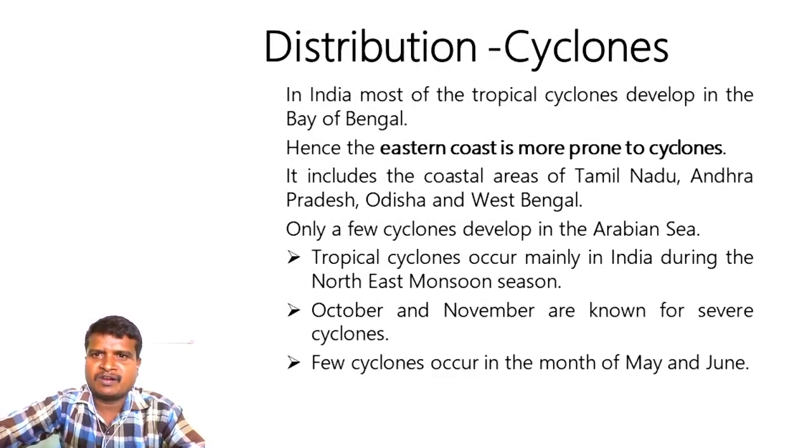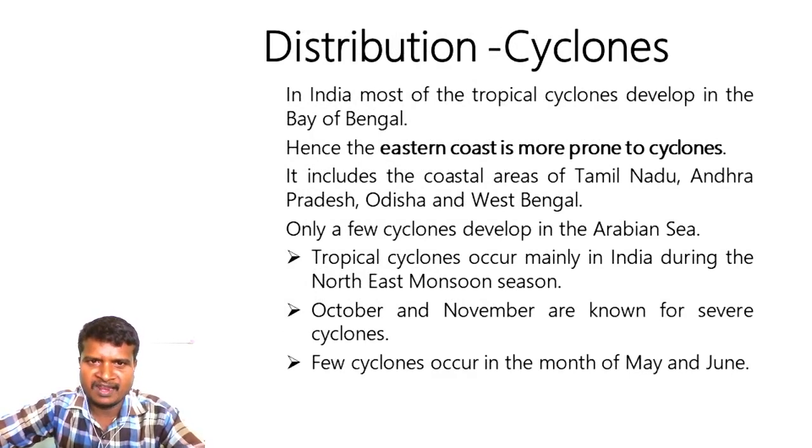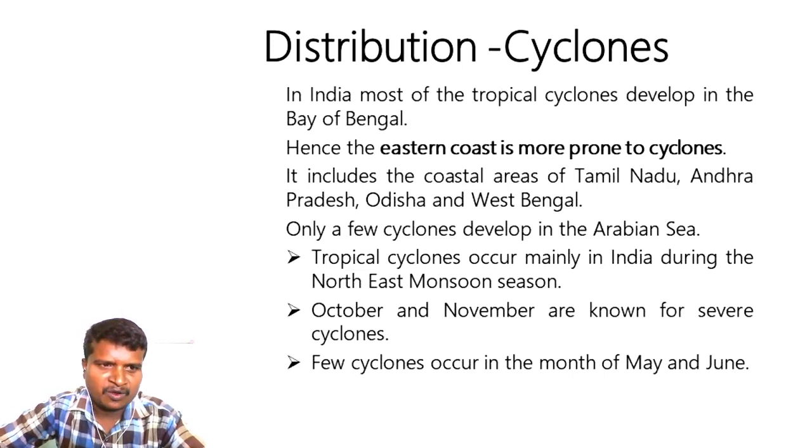In India, most of the tropical cyclones develop in the Bay of Bengal. Hence, the eastern coast is more prone to cyclones. It includes the coastal areas of Tamil Nadu, Andhra Pradesh, Odisha and West Bengal. Only a few cyclones develop in the Arabian Sea. Tropical cyclones occur mainly in India during the northeast monsoon season. October and November are known for severe cyclones. Few cyclones occur in the months of May and June. I hope you are clear about the distribution of cyclones.